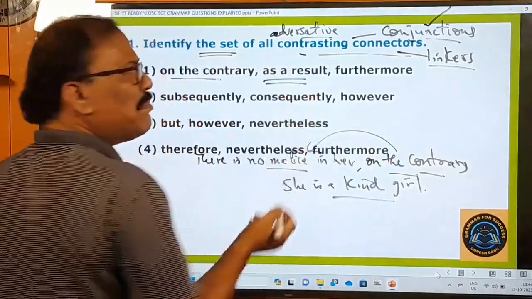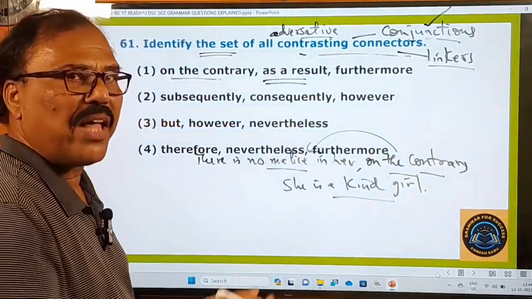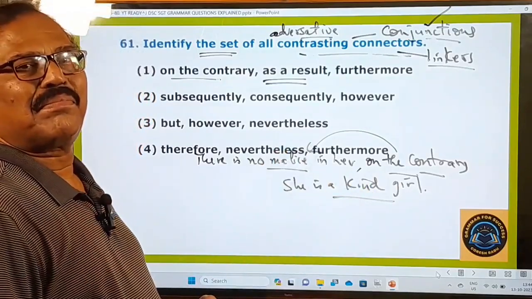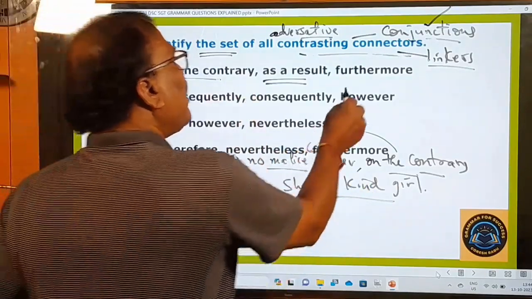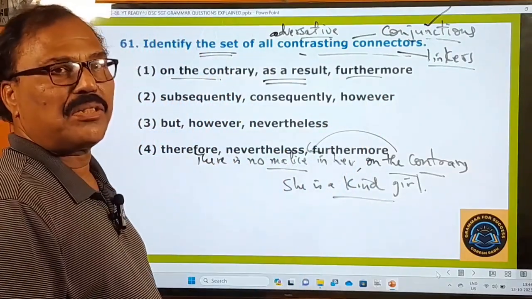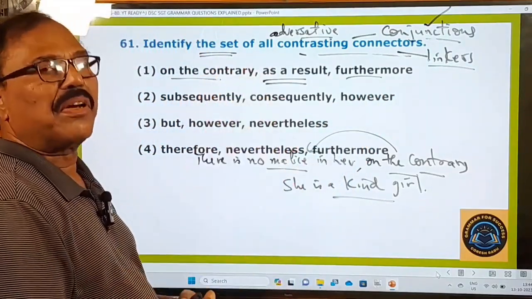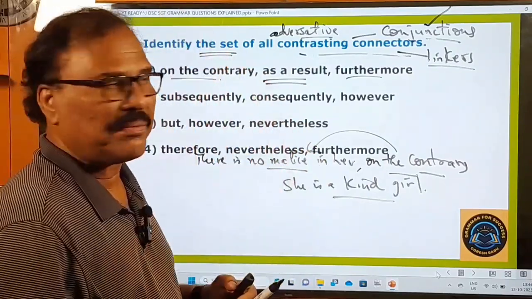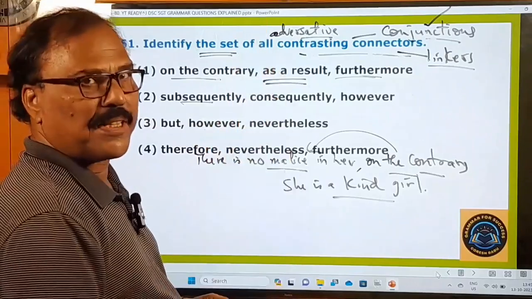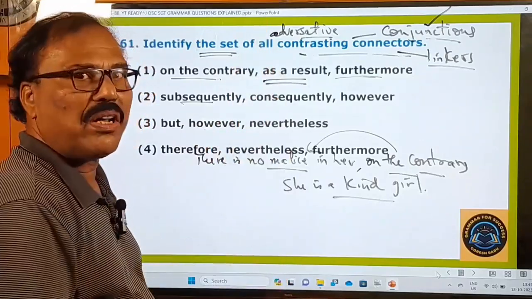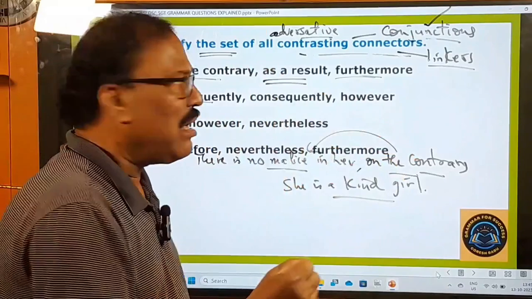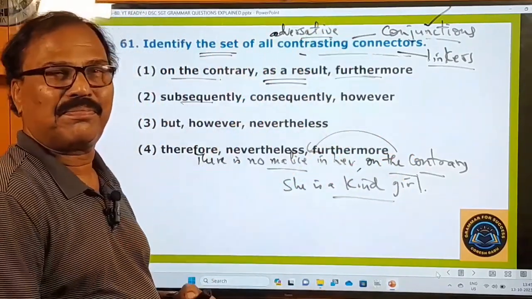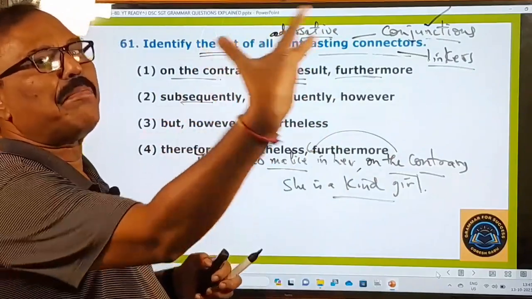As a result means because of. As a result of the accident, he lost his right leg. Furthermore means in addition to. It's a beautiful house. Furthermore, it is located in a nice locality. Subsequently means afterwards. First, Mr. Mohan joined this club as a member. Subsequently, he became the chairman of the club. Subsequently means afterwards.